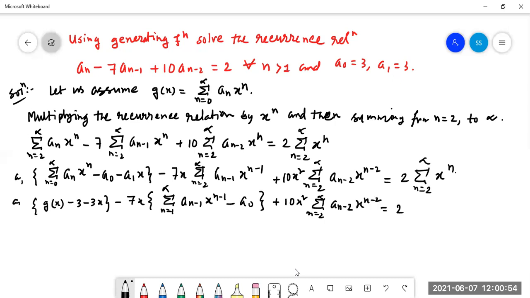This is equal to 2 into summation n equal to 0 to infinity x^n minus 1 minus x.